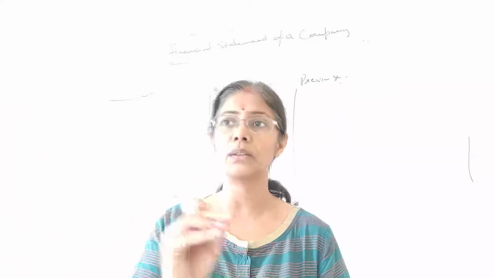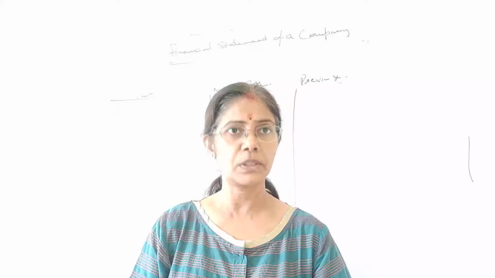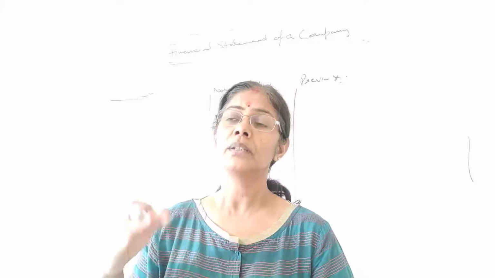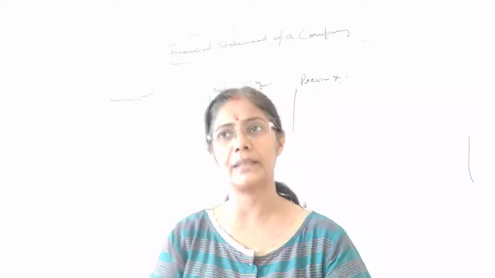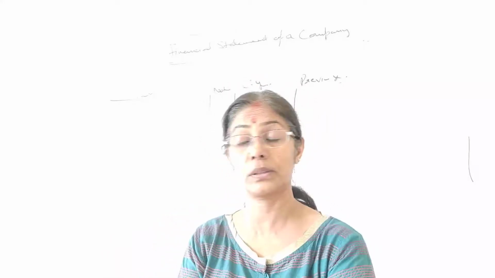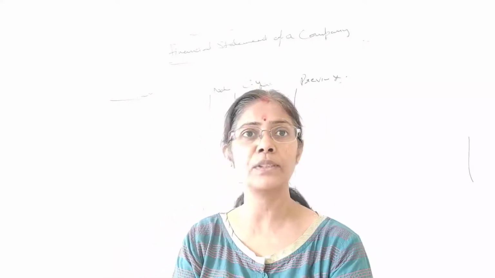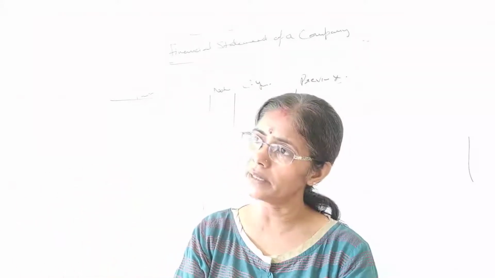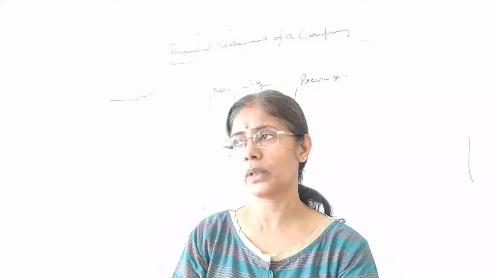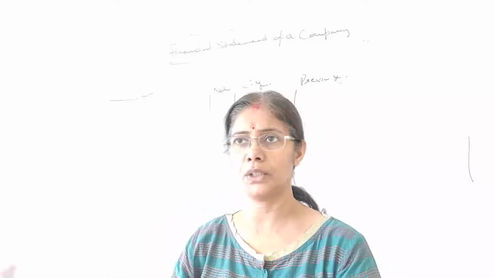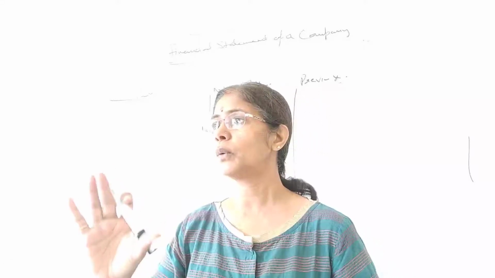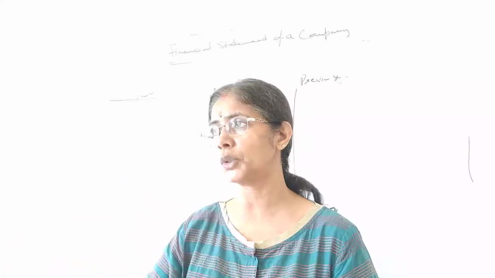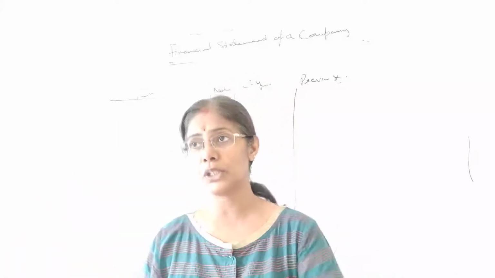A company can't issue more than the authorized share capital. If it wants to, due to some reason, it has to amend its memorandum of association, which is not easy. It takes time and many formalities, and some permissions have to be taken. Then they can extend their authorized capital and issue it. So what is authorized capital? This is the maximum capital which any company can issue in its lifetime. Then comes the issued capital.